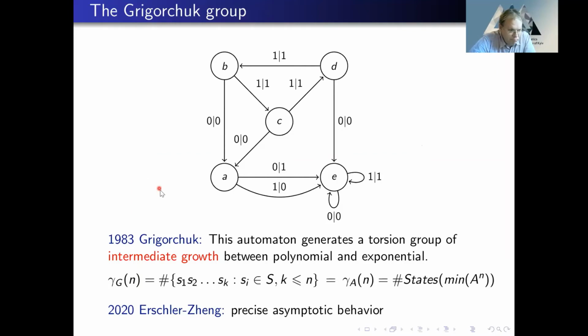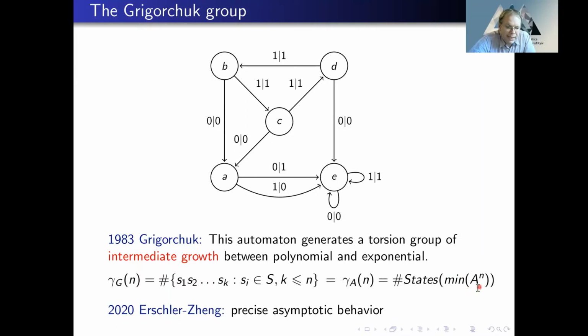Now, the growth function of a group counts the number of different elements represented by words of length at most n over a generating set. And for this automaton, this growth function actually coincides with the growth function of the automaton. And this growth function counts the number of states in the minimization of the composition of this automaton.